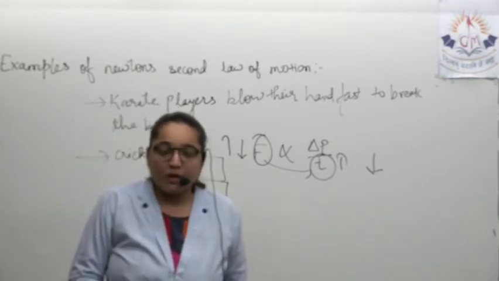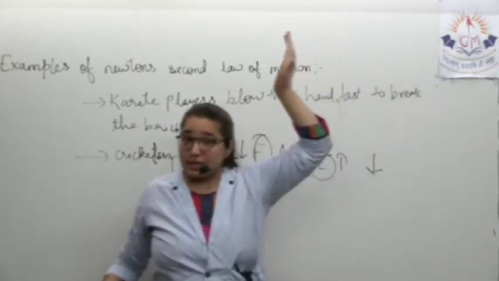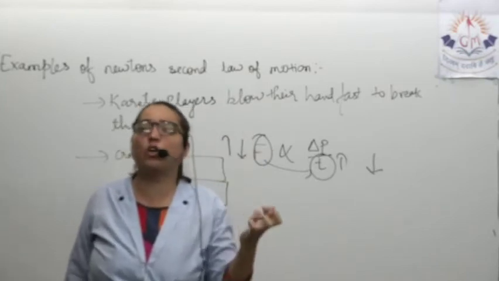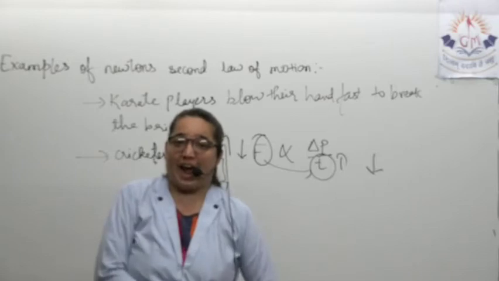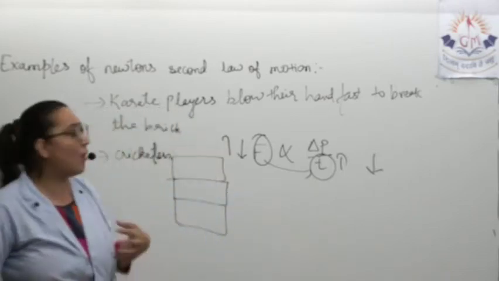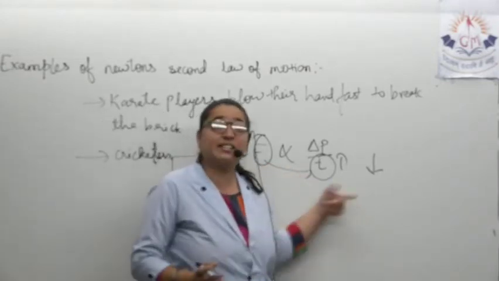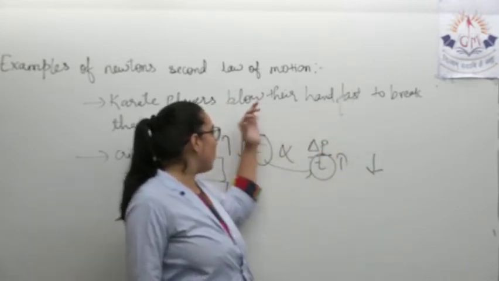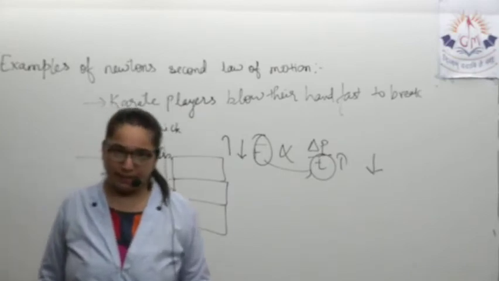Getting hit by the batsman and then getting pulled by gravity, it has lots of force. So with that force, if it falls on the hand, what will happen? Ultimately, more force will get exerted if they are not increasing the time. So by increasing the time, what are they doing? They are reducing the force.